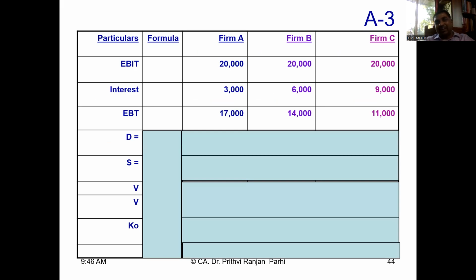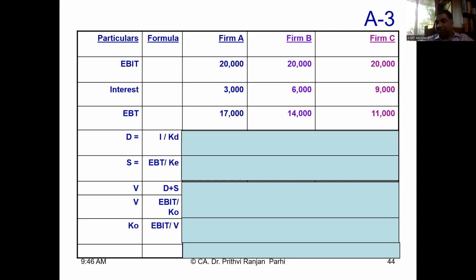If you reduce interest therefrom, we'll be getting EBT, that is earning before taxes. So first case 20,000 minus 3,000, it is 17,000. Second case 20,000 minus 6,000, it is 14,000. Third case 20,000 minus 9,000, it is 11,000. So EBT is known to you. Now one by one we'll be computing what is D, what is S, what is V, what is KO.